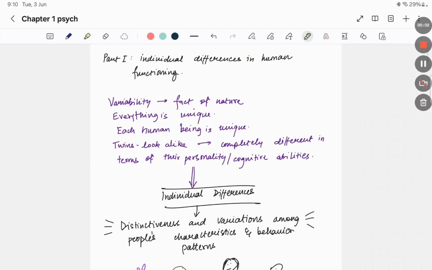Hello everybody. Today we'll be studying the first chapter of CBSE Class 12th Psychology book, Variations in Psychological Attributes. I have divided this chapter into a lot of different parts so that it's easier for you to learn as well as remember. Please note that for any difficult topics, I have given adequate mnemonics as well to remember it very easily. So we'll start with part 1, which is individual differences in human functioning.